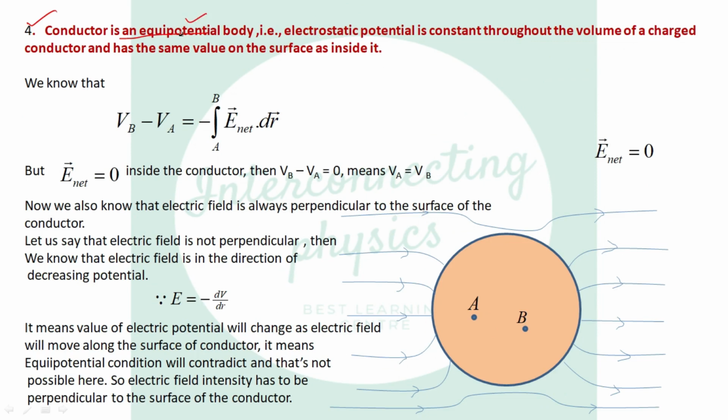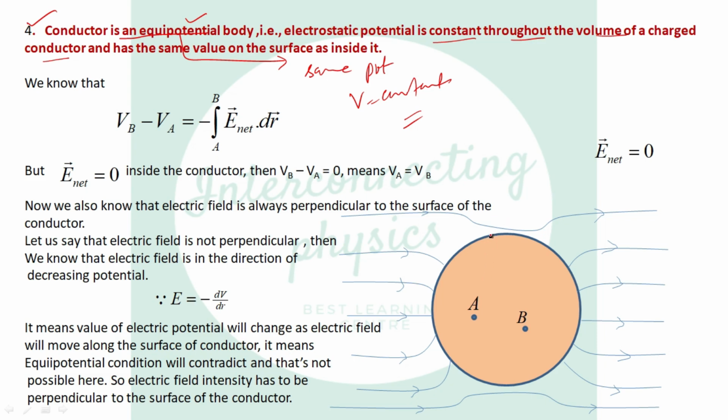That is, equipotential means same potential at every point, or potential is constant everywhere. So it means electrostatic potential is constant throughout the volume of the charged conductor and has the same value on the surface as inside it. It has the same value inside the conductor and on the surface of the conductor.